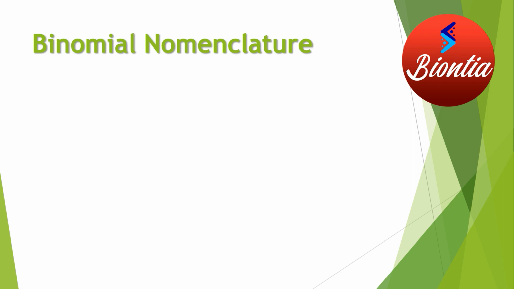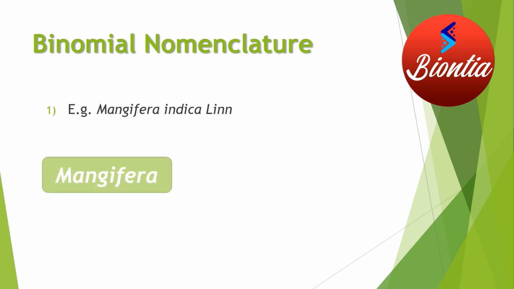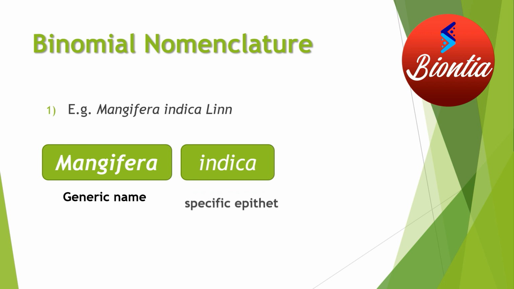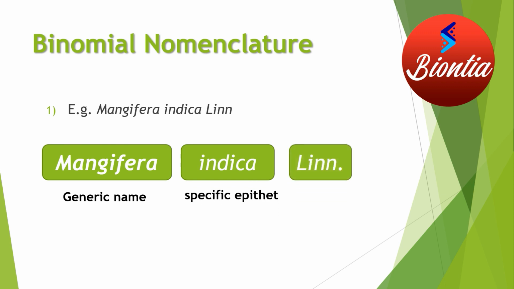Now see Mangifera: this is the genus part or the generic name, and next comes indica, the specific epithet, and later the author names come. So those are the points regarding binomial nomenclature.